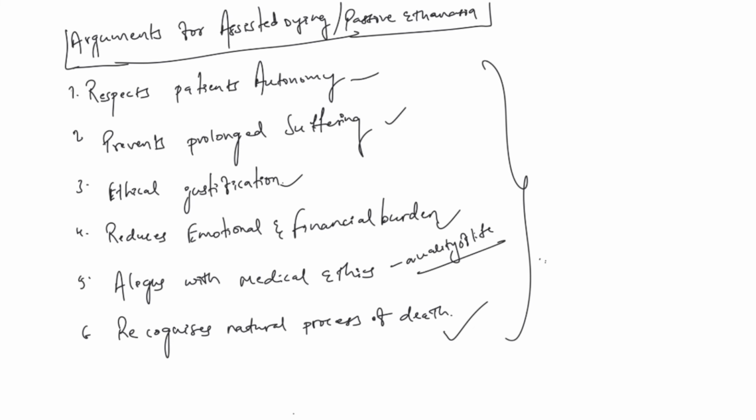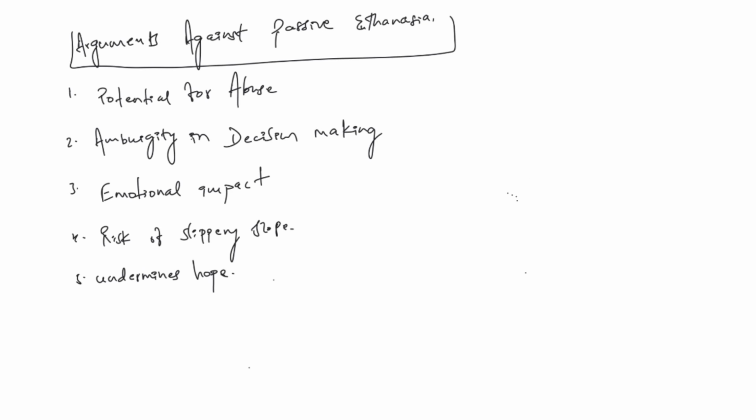Next, we will see the arguments for and arguments against this assisted dying. The first disadvantage can be potential for abuse. Now, it is being said that the decisions about withholding or withdrawing treatment may be influenced by external factors, like financial incentives or family pressures. These types of things will raise ethical concerns.